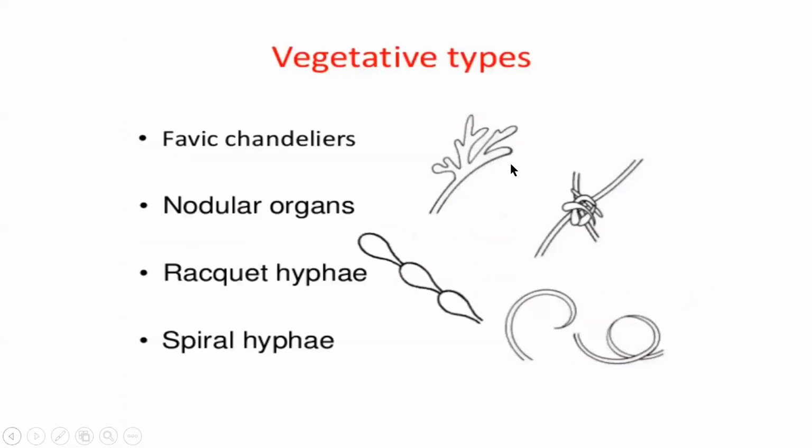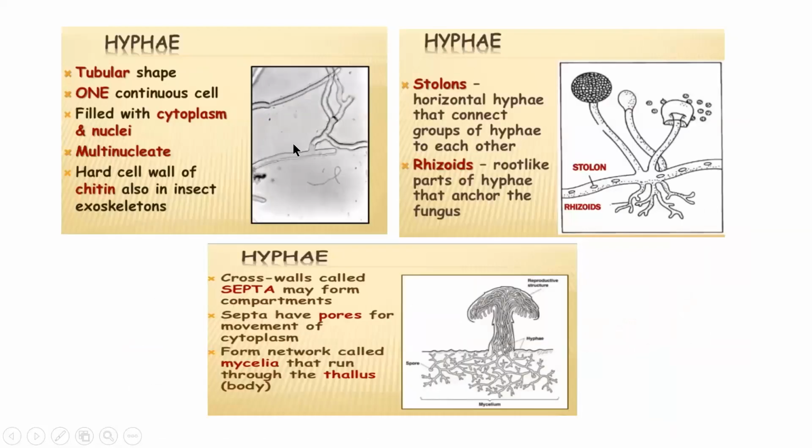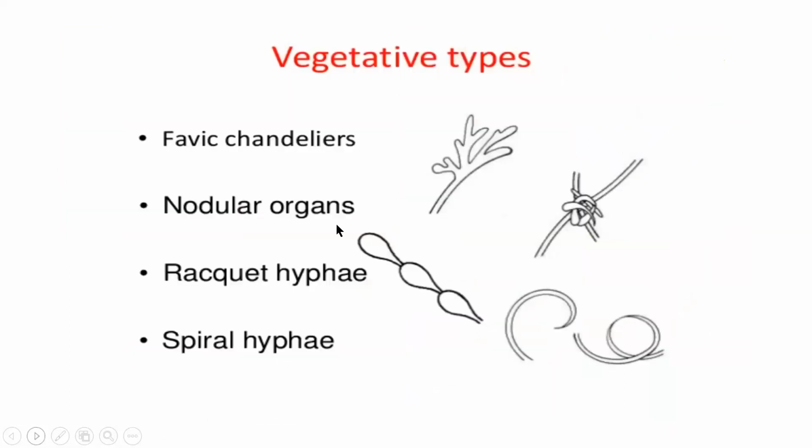So when you talk about hyphal structures, you can see different shapes in hypha. Normally, I told you hyphae are tubular structures, in the shape of tubes. Some fungi show different types of structures. Nodular organs, which look like a knot. Racket hyphae, just like a badminton racket. You can see some hyphal structures in racket shape. So they are called racket hyphae.